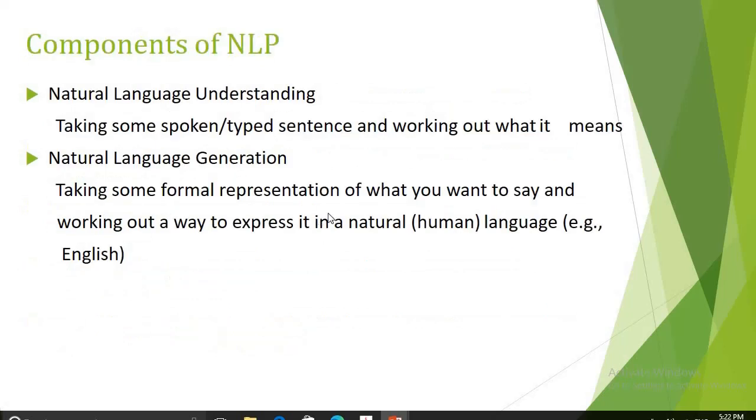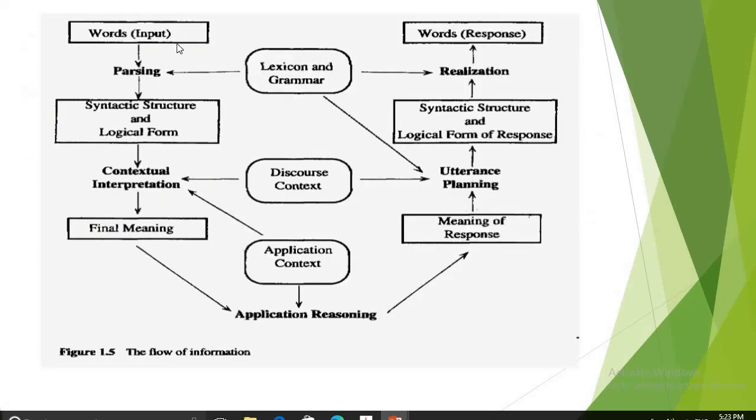Components of NLP are natural language understanding and generation. Whatever we have studied up till now were the phases of NLP. Now, considering the components of a natural language processing system as an application, there can be two: natural language understanding and natural language generation system. The natural language understanding system is designed for interpretation of the sentence, whereas the natural language generation system is designed for after interpretation. If a response is to be given, the responsibility of giving the response is dependent on the natural language generation system.